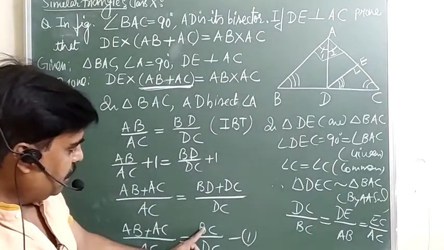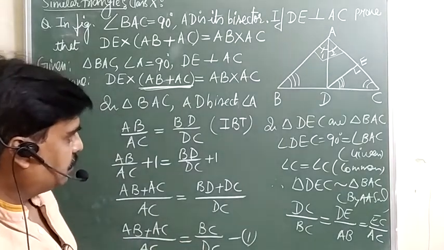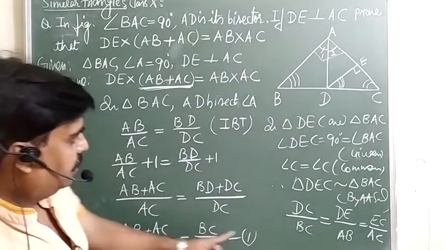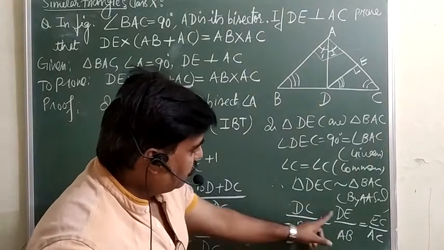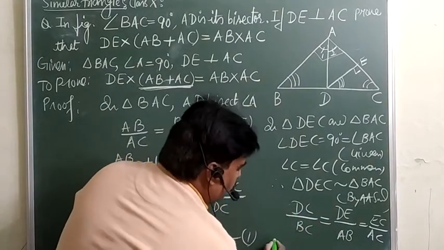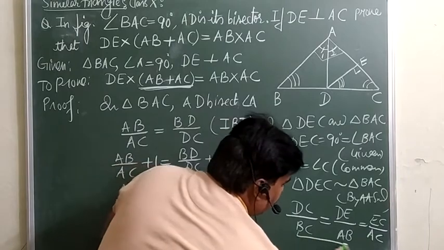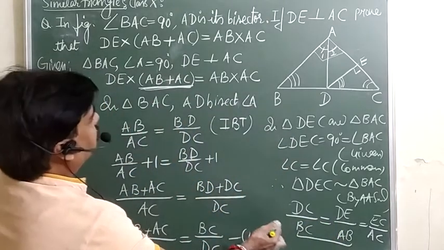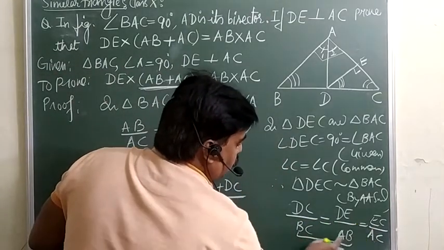But here only BC over DC is equal to this one, and from here you can say DC over BC. These two you can take. We don't want this EC and AC.